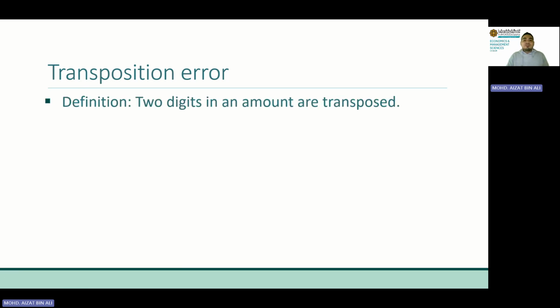What does transpose mean? Literally, the location is transposed. Here we're talking about two digits in the amount that switch their positions. That is transpose. For example, let's say the transaction is pay wages with check RM457.